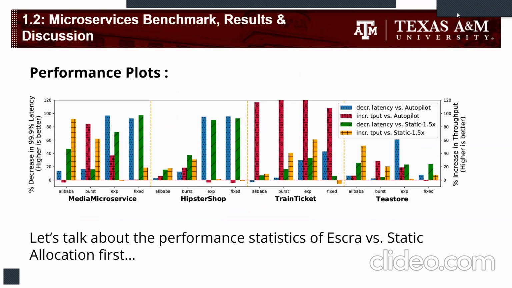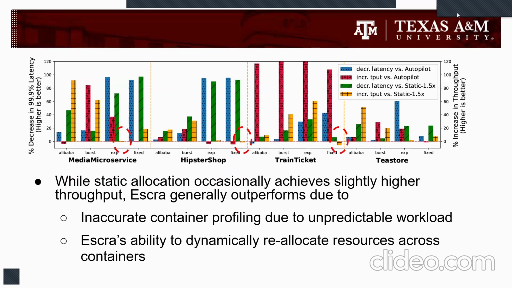Now, let us look at the performance plots. Let us consider the performance statistics of ESCRA versus static allocation first. While static allocation occasionally achieves higher throughput, ESCRA generally outperforms. This is because the container profiling, using which static allocation's peak usage is determined, has a very unpredictable nature of accuracy, because the workload in real life is really unpredictable in nature.